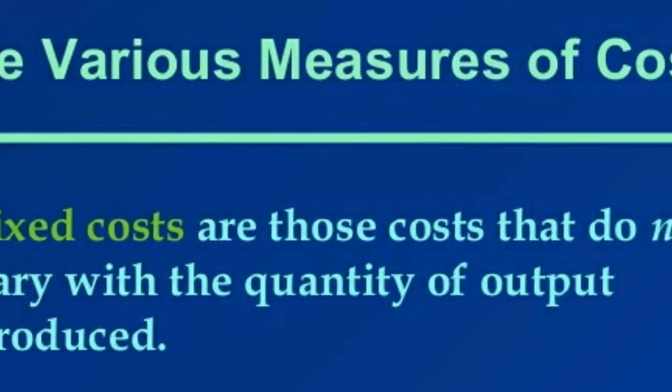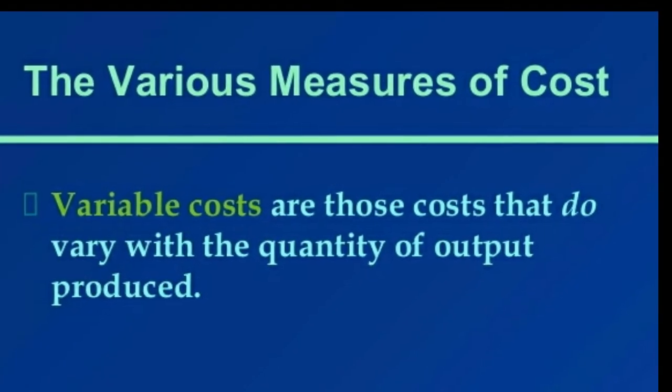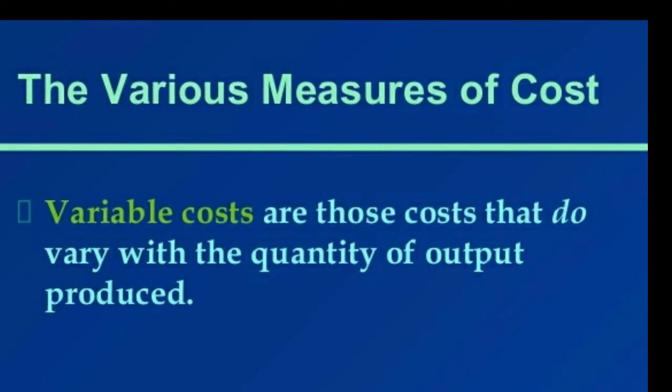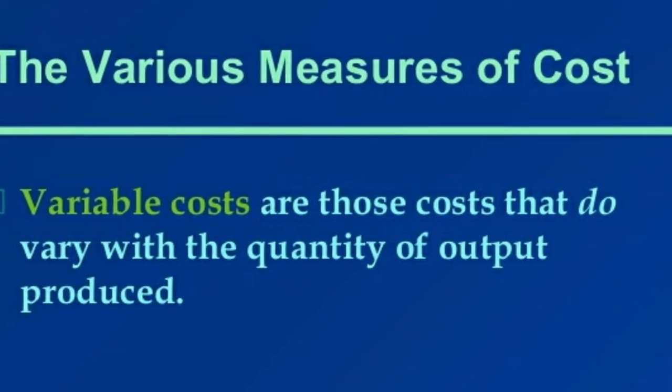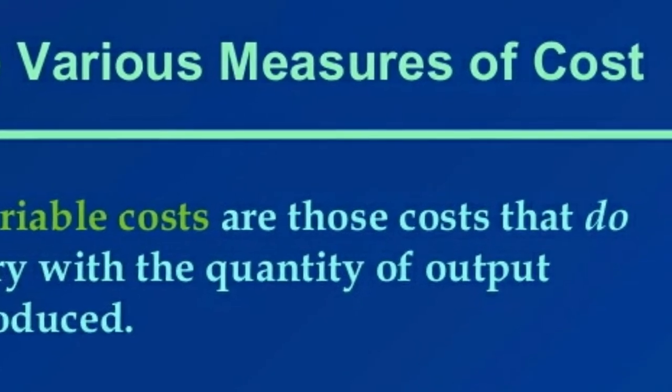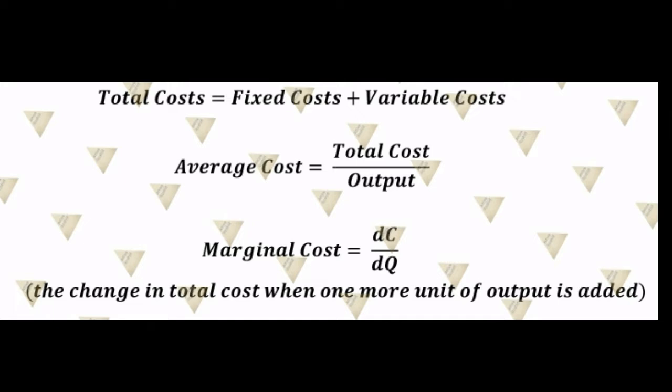Next, we have variable cost. Variable costs are those costs that do vary with the quantity of output produced. It varies with the volume of product directly. If the production increases, the variable cost also increases. Cost of raw materials and wages are examples of variable cost.